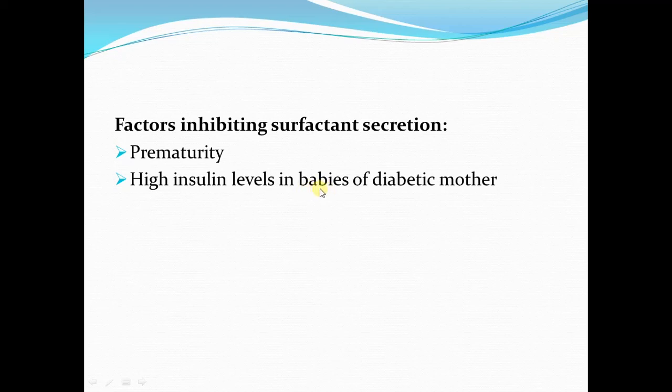Now, high blood glucose in the babies stimulates the insulin secretion, and insulin inhibits the surfactant secretion. So, the babies of diabetic mothers are also prone to have decreased surfactant secretion, and premature babies also have decreased surfactant secretion because of lung immaturity.